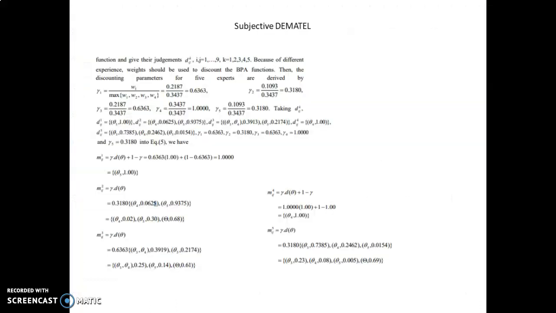Next step, fuse the subjective experience. Because of different experience, weight should be used to discount the BPA function. And these are the results for discounting parameter for 5 experts. MIG is a final influence degree for criteria to criteria, but this only reflects one personal view. So it is necessary to make a combination of our experts by using this Dempster rule.